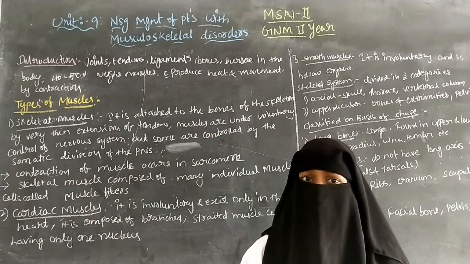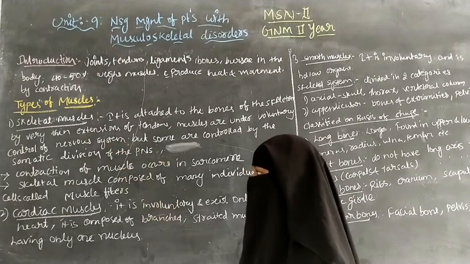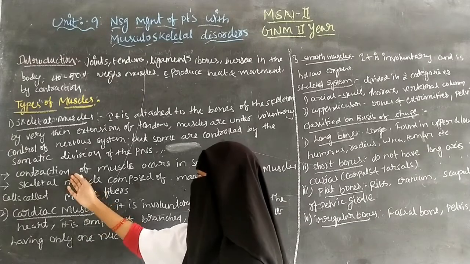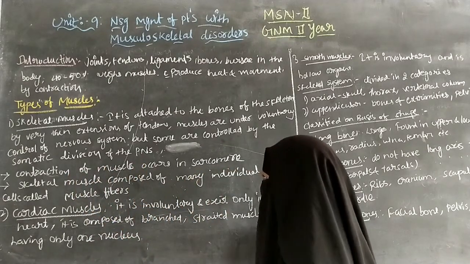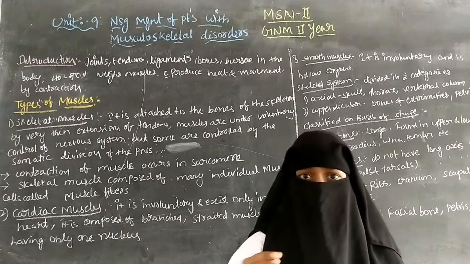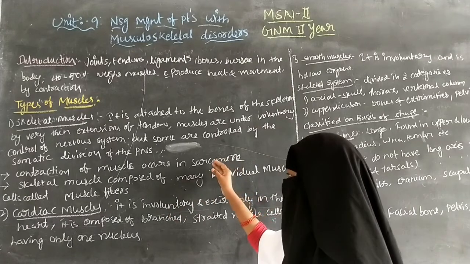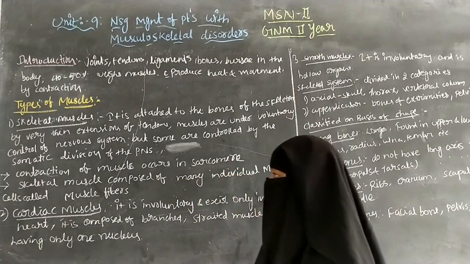The movement of the skeletal muscles is controlled by the nervous system, and next, contraction of muscles occurs in the sarcomere. The sarcomere is a very important unit in the striated tissue.